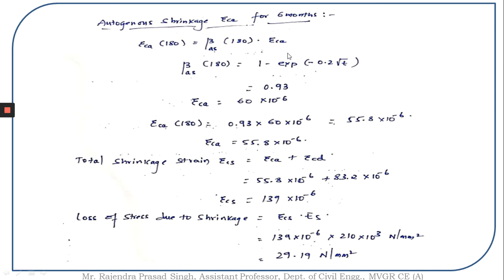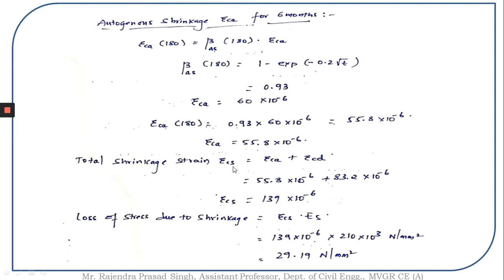I am supposed to find out the value of epsilon Ca. This value epsilon Ca from the table is determined to be 60 into 10 to the power of minus 6. Knowing this epsilon Ca value and beta As value, substituting, I am going to get the value of epsilon Ca for 180 days. So epsilon Ca value for 180 days is determined as 55.8 into 10 to the power of minus 6.